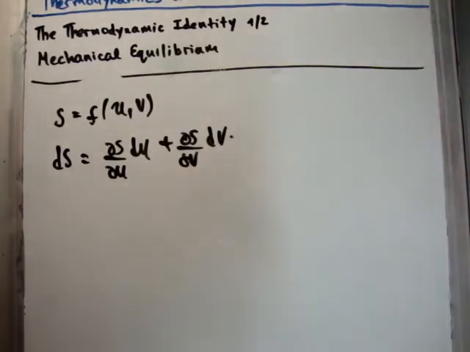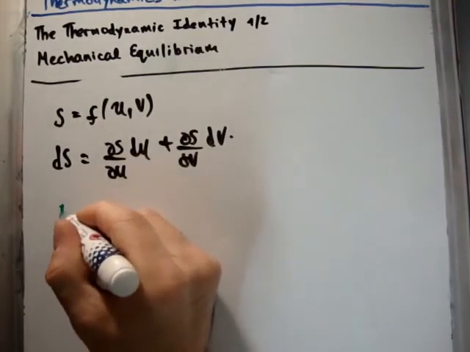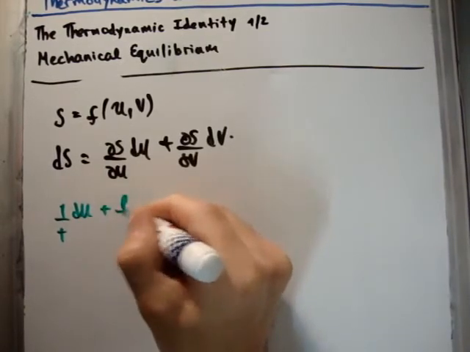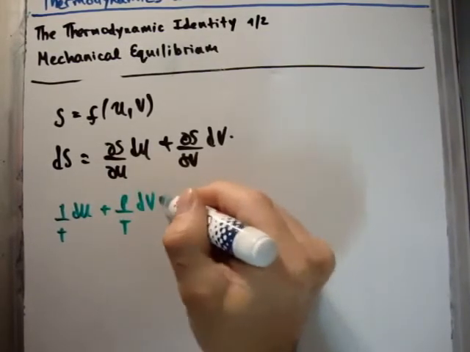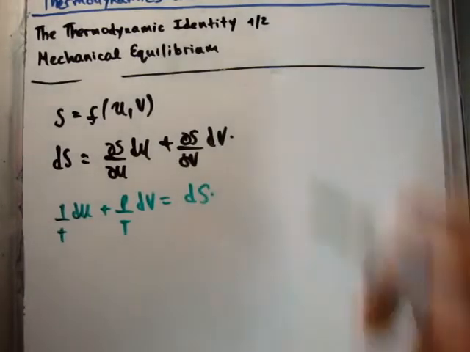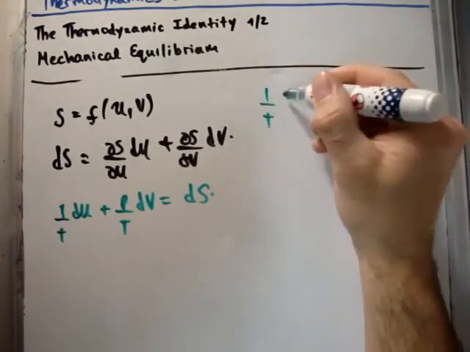But we saw a moment ago that we can sub in for these derivatives. So that says we're going to have 1 over T dU plus P over T dV is equal to dS. Just to remind you, I may as well write them here.